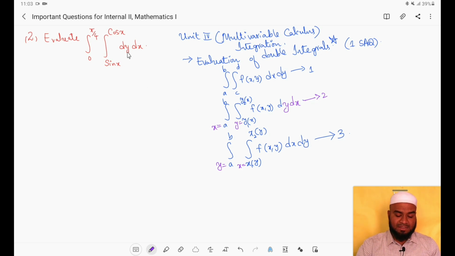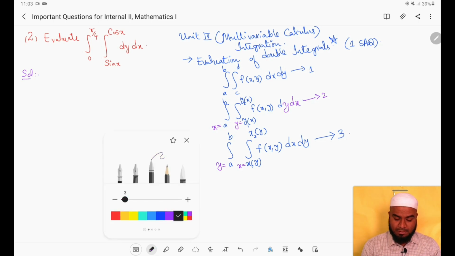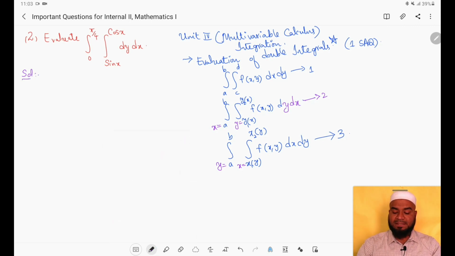Now let us consider this question. Second question, how are we going to solve this? Which possibility is it? Out of these various possibilities, this is the second case, where the inner limits are given in terms of x. So we have to understand that these are the limits for y.